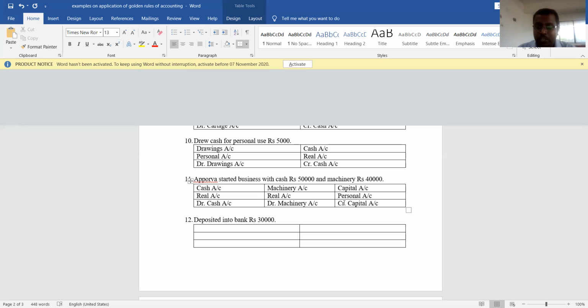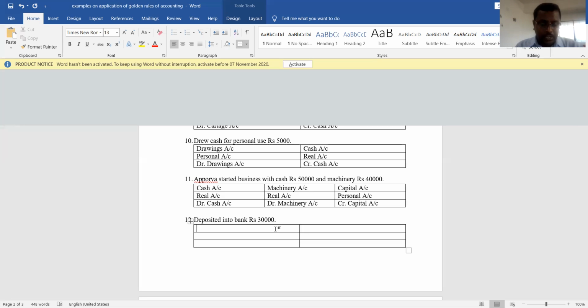Machinery comes in, so machinery account is debited. Who is the giver? The owner is the giver, so capital account is credited. Very simple aspects. The only thing is we need to apply accounting knowledge and logic. Both knowledge and logic are very important as far as the accountancy subject is concerned.